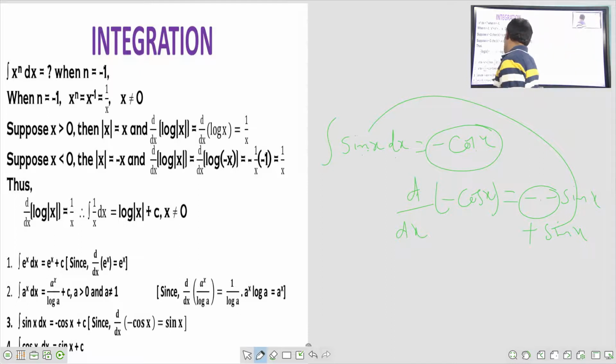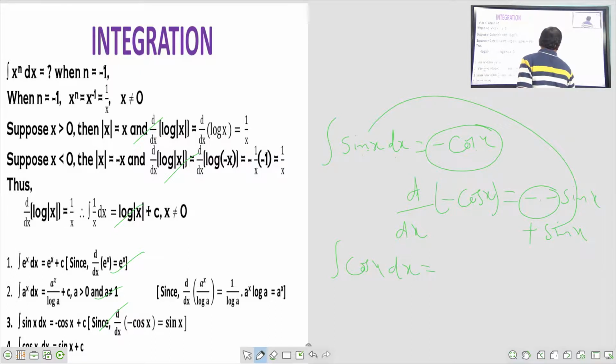So the differentiation of sin x is cos x, so integral of cos x dx. Integral cos x dx. What is integral cos x dx? So definitely we will get sin x.